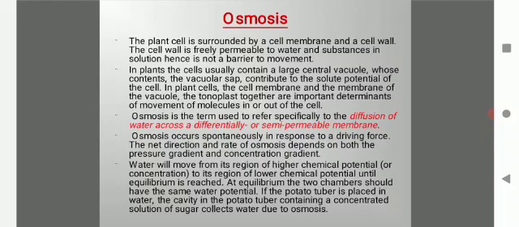If the potato tuber is placed in water, the cavity in the potato tuber containing a concentrated solution of sugar collects water due to osmosis. It is a very familiar experiment which demonstrates osmosis, that is the potato osmoscope experiment.